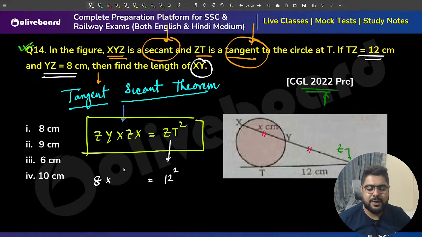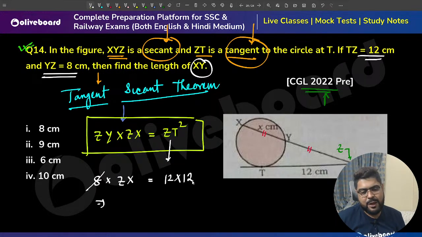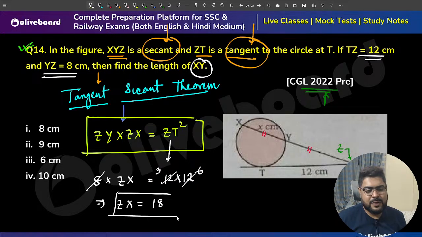Achha, XY we will figure out. Let us take ZX. 8 into ZX equals 12 into 12. 4 3s are 12, 4 2s are 8, so ZX is equal to 6 3s are 18. So that means this total thing is coming out to be 18, ZX.